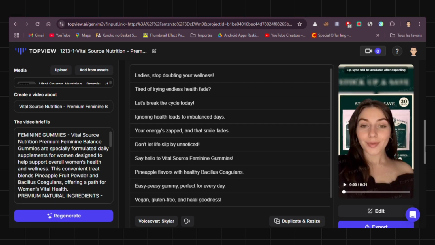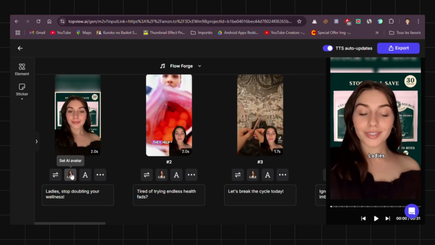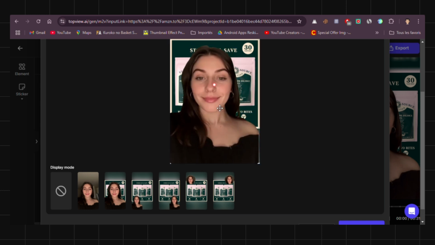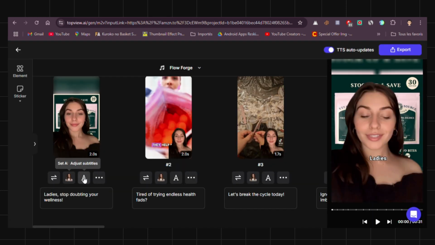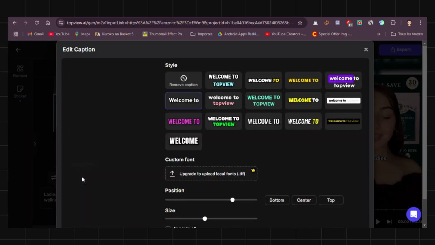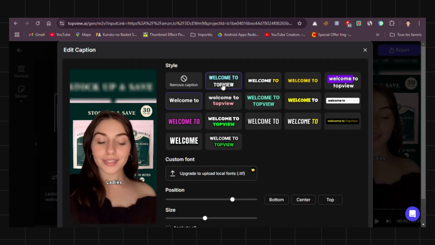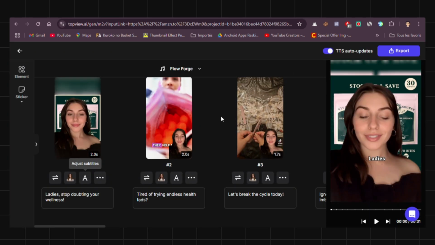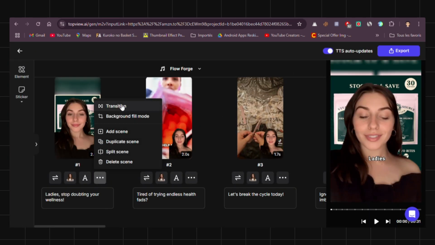It's really professional. Now I will click on edit to make some adjustments. Click on AI avatar to change the position of your avatar or just resize it. Click on this icon to adjust your subtitles to follow your topic. We can also change the position, and don't forget to click confirm to save your modifications. And if we click on these three dots, we can do a lot of things like adding transitions, background fill mode, adding scenes, and more.